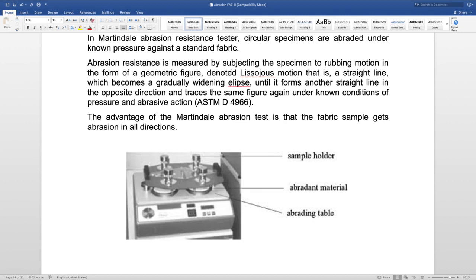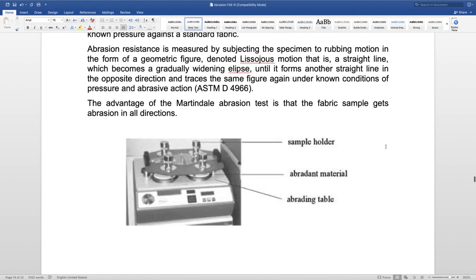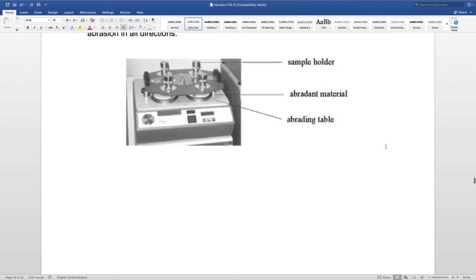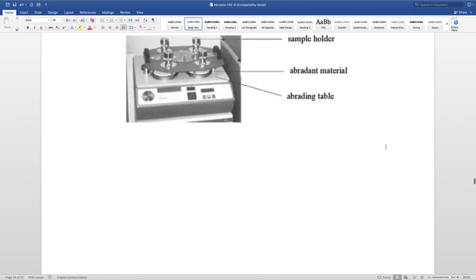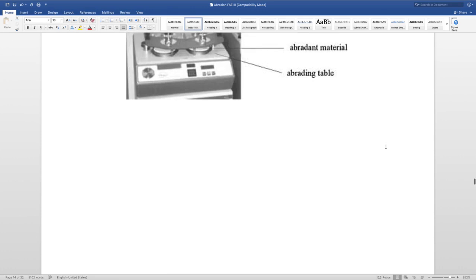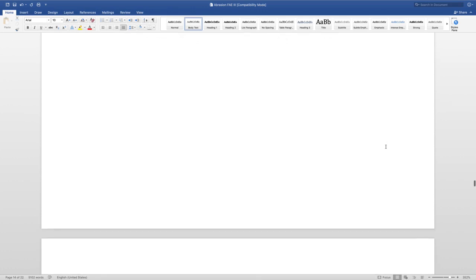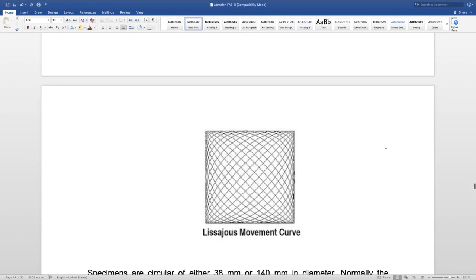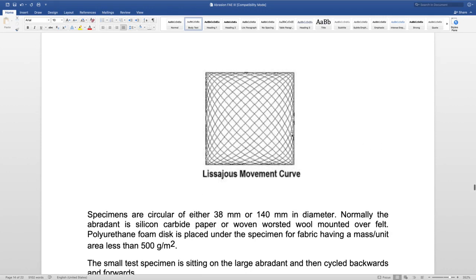So this is how the Martindale abrasion tester works, and the advantage of this Martindale abrasion tester is that the fabric sample gets abraded in all directions, as we just saw. This is what actually happens in actual wear conditions also, because textile material during wear, when it is made into a garment, may not be subjected to abrasion or rubbing in just one direction or the longitudinal direction. It may be subjected to rubbing in different directions. So this is the Lissajous movement curve we just saw in that video.